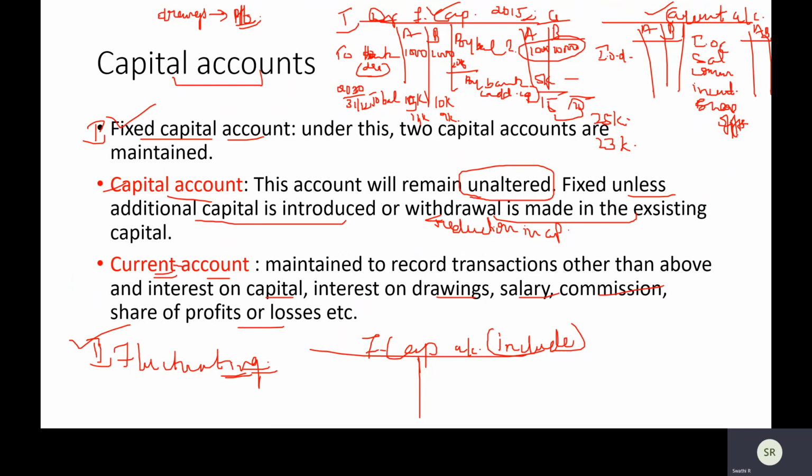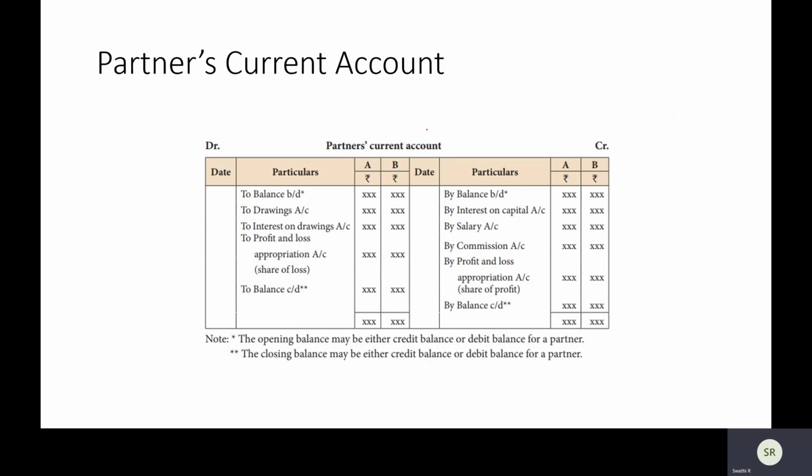Share of profits comes from the P&L appropriation account. All these things will be shown in your current account, since yearly it keeps changing. Then what about the capital account? Usually it is unaltered. Always remember, usually it never changes. Whatever amount you invested in the beginning of your business, the same will keep showing every year. When are the only two times it will change? Only if you have introduced additional capital or if there is any reduction in capital. These are the two scenarios wherein your fixed capital account will change. Otherwise, it will remain unaltered. And for the partners' current account, let us quickly see what it looks like. In the current account you will have balance brought down.